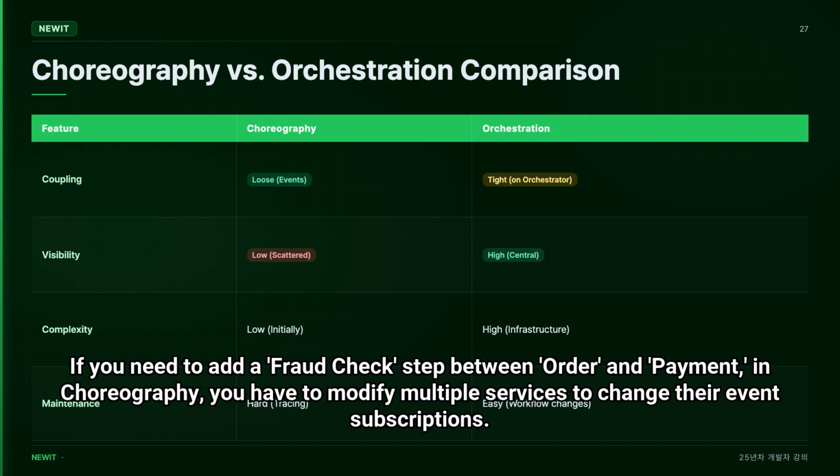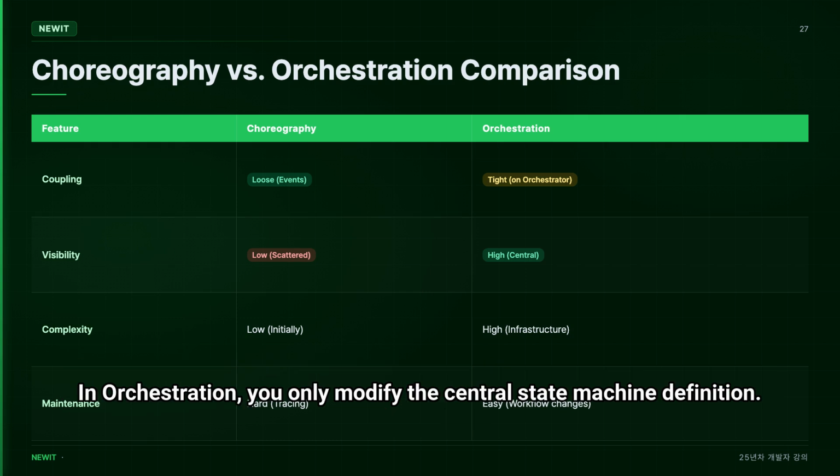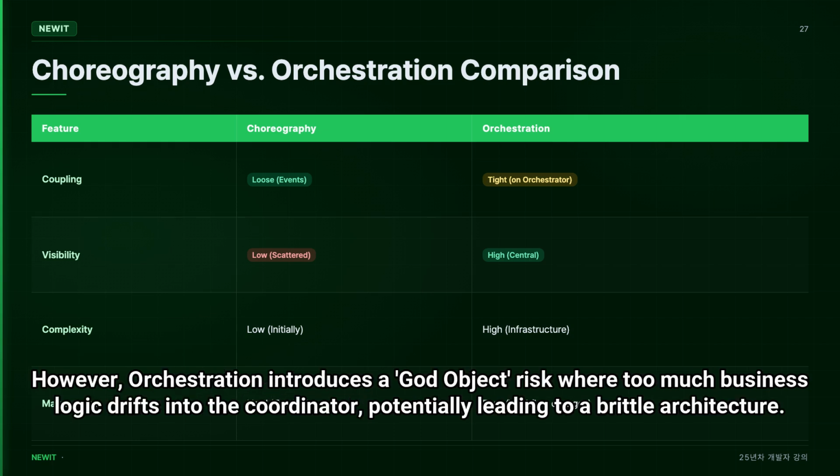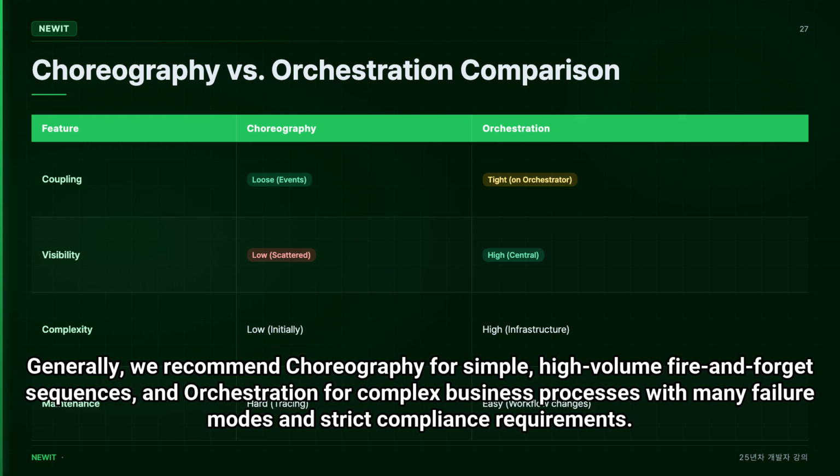In orchestration, you only modify the central state machine definition. From a monitoring perspective, orchestration wins hands down because it provides a single point of truth for the workflow status. However, orchestration introduces a God-object risk where too much business logic drifts into the coordinator, potentially leading to a brittle architecture. Generally, we recommend choreography for simple, high-volume fire-and-forget sequences and orchestration for complex business processes with many failure modes